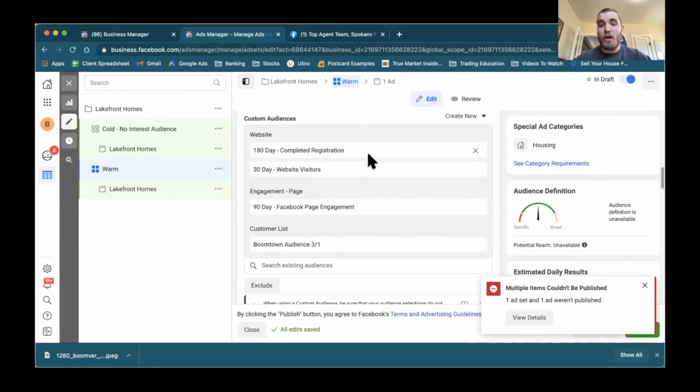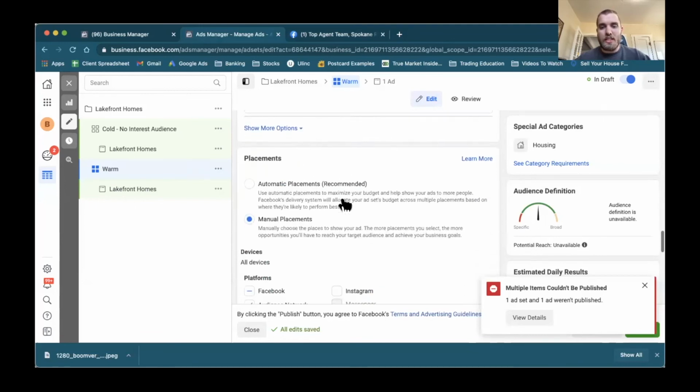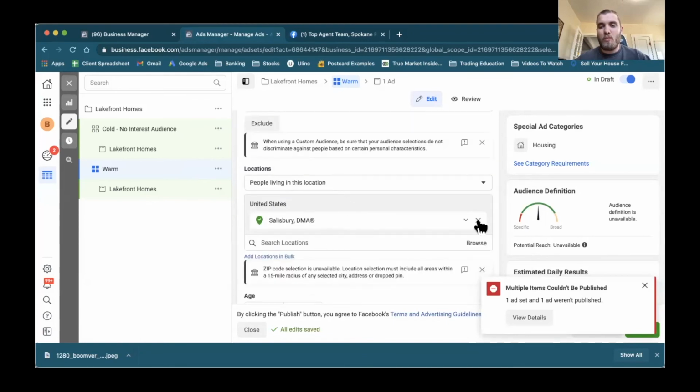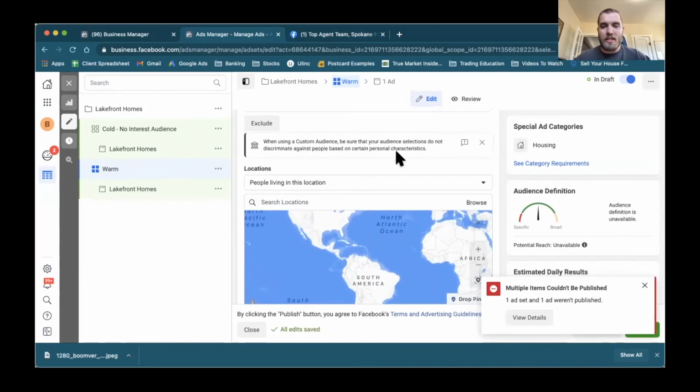So we have our 180-day completed registrations, our 30-day website visitors, our 90-day Facebook page engagement audience, and also our custom list, which we got from our CRM database. So all this is just another audience. These are a lot more targeted. And what you can do with these, since they've already engaged with your page, is that they're most likely in the areas you're targeting, or they've already visited your website.